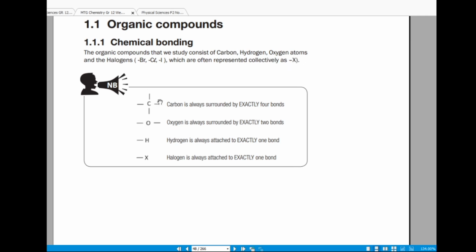So carbon has 4 bonds. It's always surrounded by exactly 4 bonds. This is because carbon has 4 valence electrons, right? And then oxygen has exactly 2 bonds. This is because oxygen has 2 valence electrons. The same applies for hydrogen and the halogens, right? Valence electrons are introduced in grade 10.